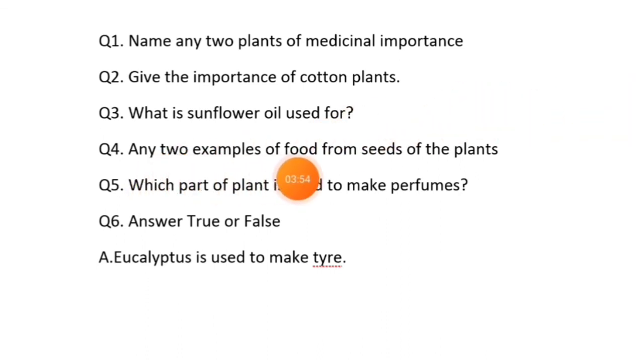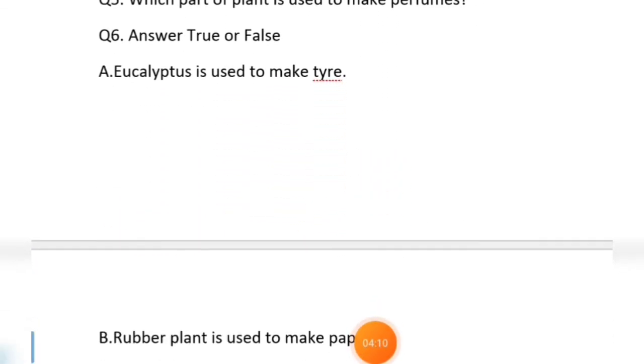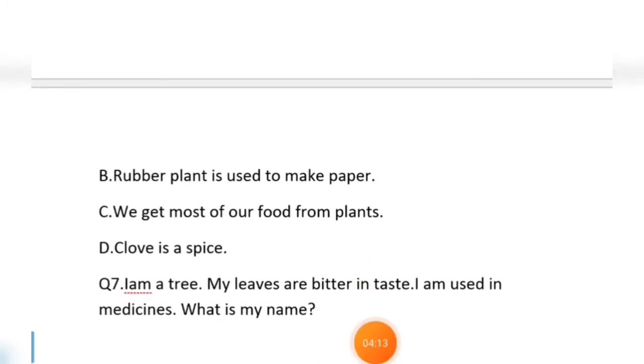Name any two examples of food from seeds of plants. Corn, rajma. Which part of the plant is used to make perfume? Flowers. Now true and false. Eucalyptus is used to make tires. No, it's false. Rubber plant is used to make paper. False. We get most of our food from plants. Yes, true. Clove is a spice. Yes, true.